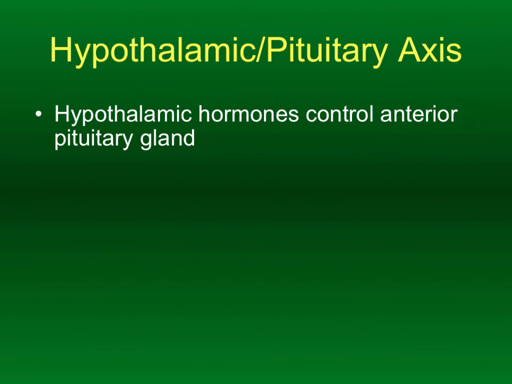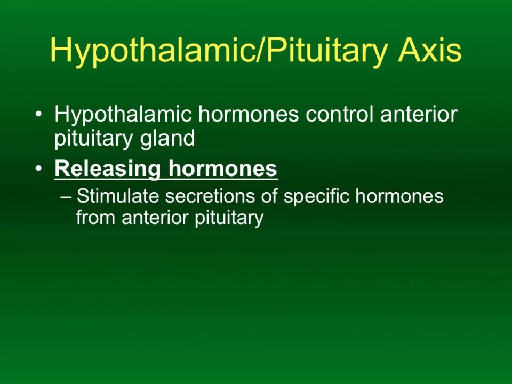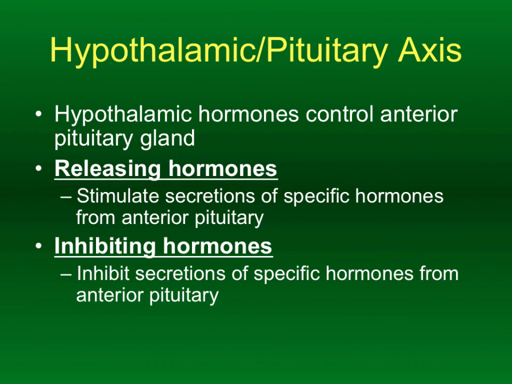All right, so for the anterior pituitary gland, there are hormones released from the hypothalamus that will have a control over what and when and the extent to which the anterior pituitary releases its hormones. Releasing hormones are things which tend to increase secretions of the anterior pituitary. So if the hypothalamus produces releasing hormones, that will then stimulate the anterior pituitary to produce and release its own hormones.